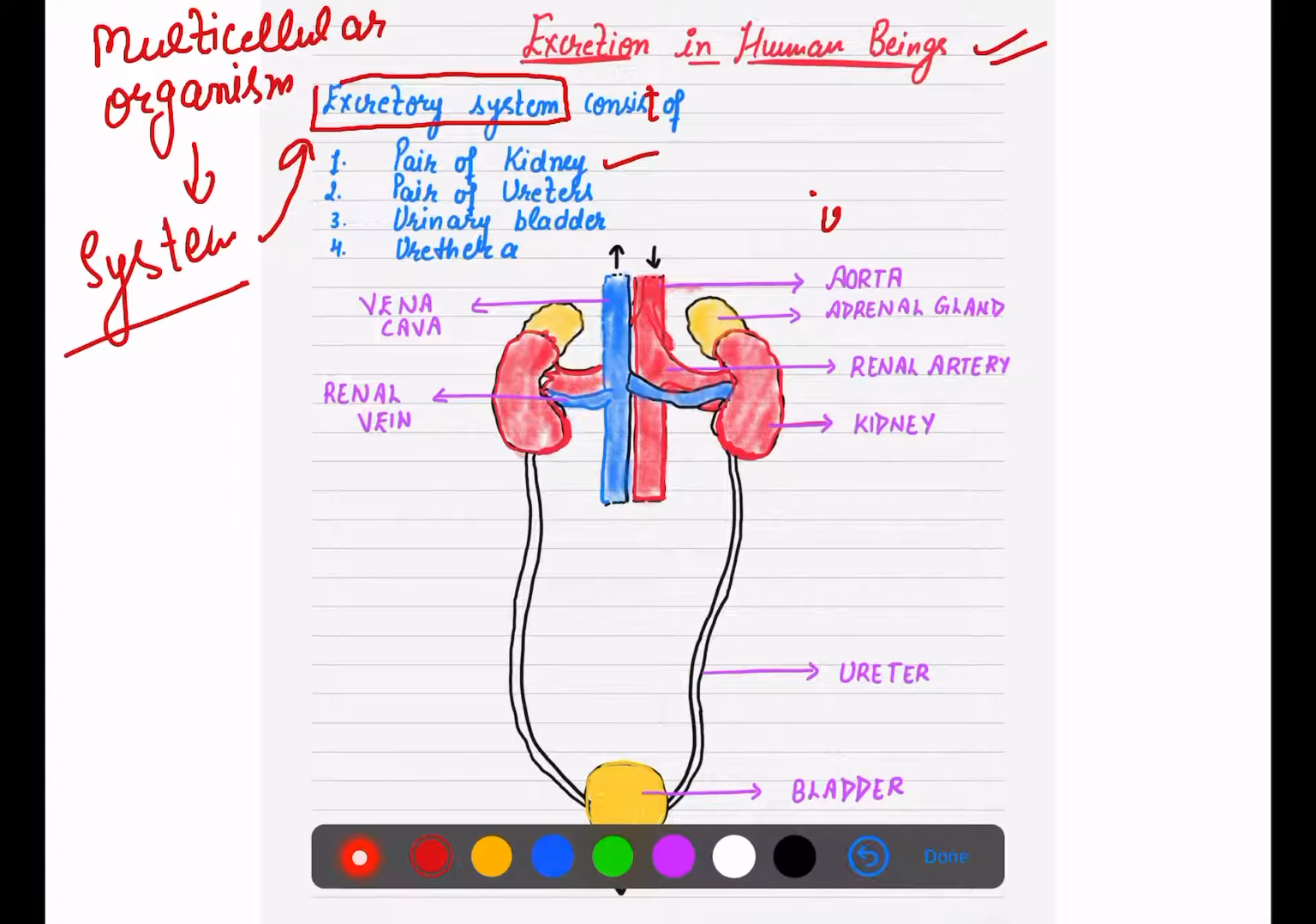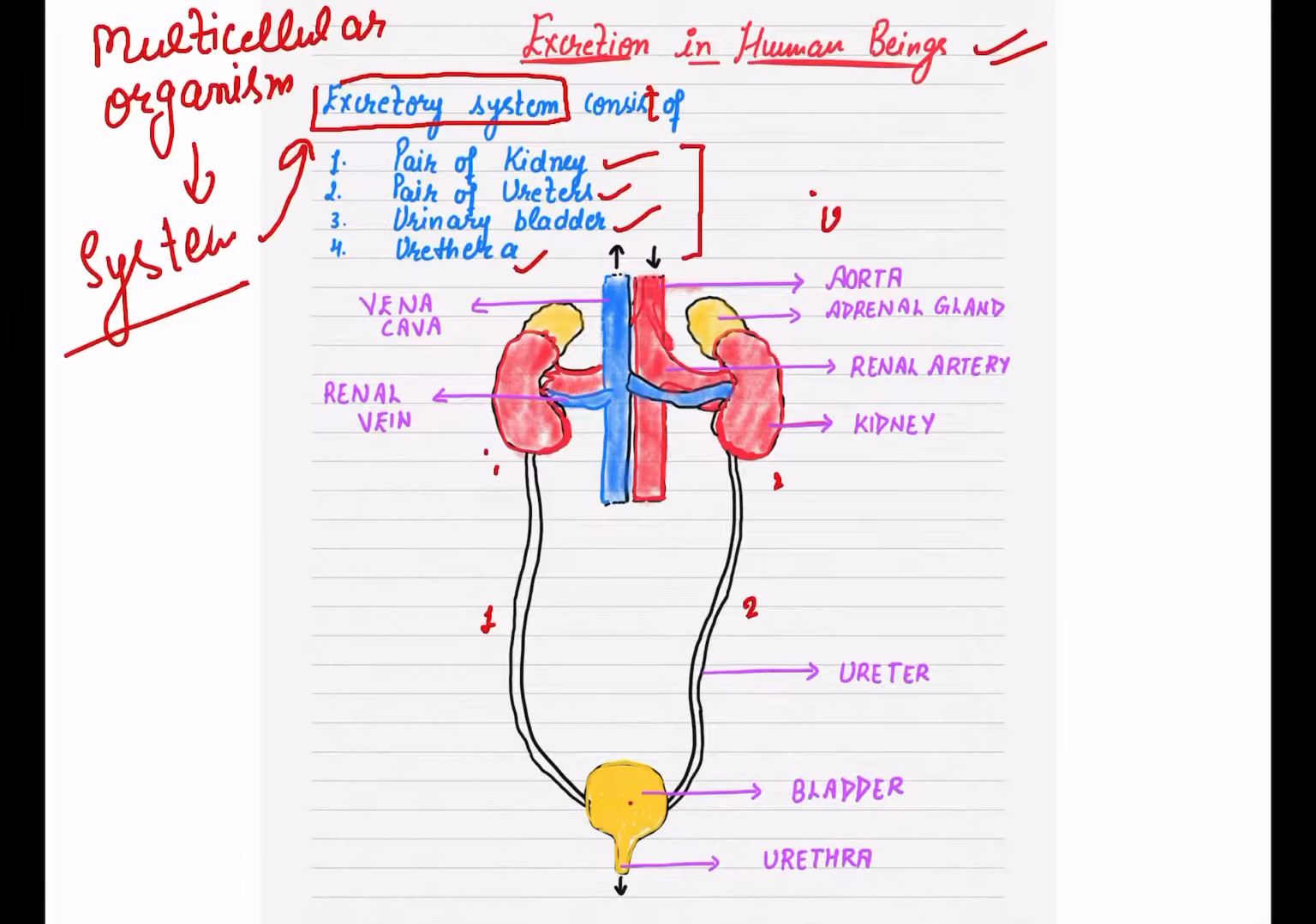pair of kidneys, means two kidneys, right? A pair of ureters means two ureters, urinary bladder and urethra. These parts you need to know very carefully: that is one pair of kidneys, one pair of ureters, one urinary bladder, and then the urethra.